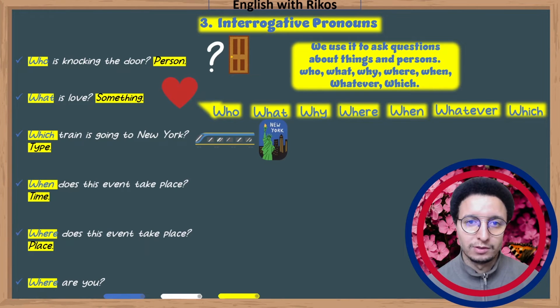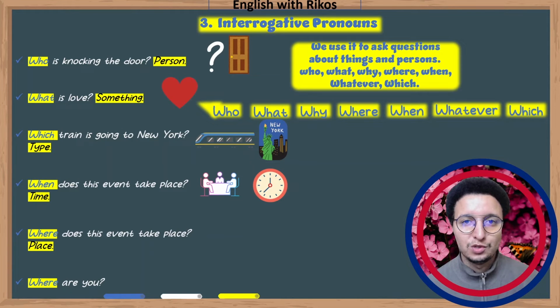We use what to ask about something, okay? Which train is going to New York? We use which to ask about a type. When does this event take place? We use when we are asking about a time.